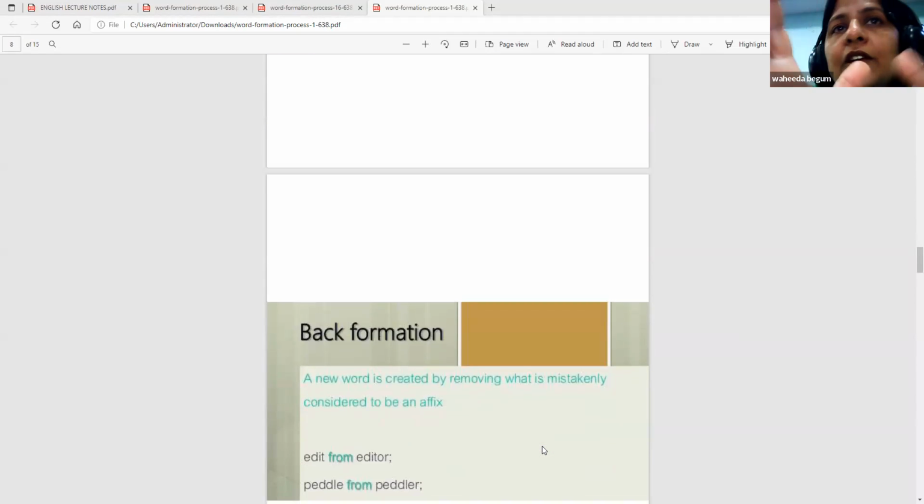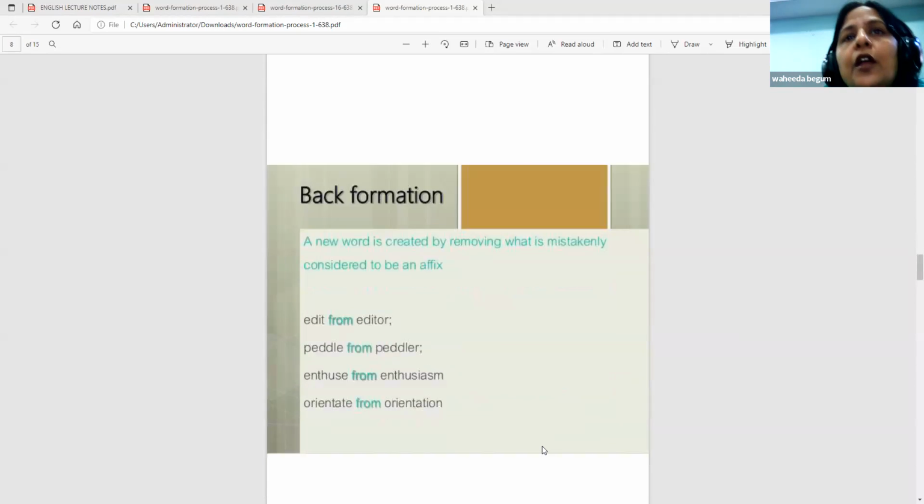And another formation is the back formation. A new word is created by removing what is mistakenly considered to be an affix. Affixes are letters that are added before the root word, or sometimes added after the root word. So they are called prefixes and suffixes. Like you can see edit from editor.